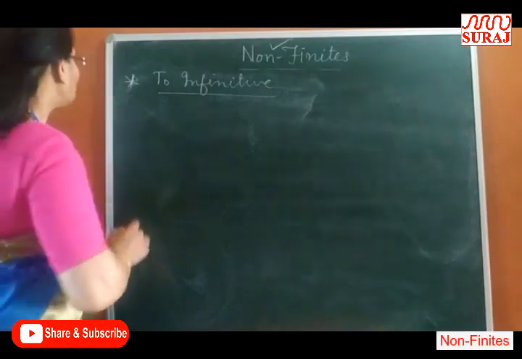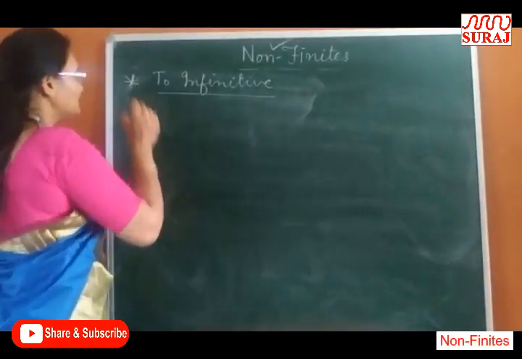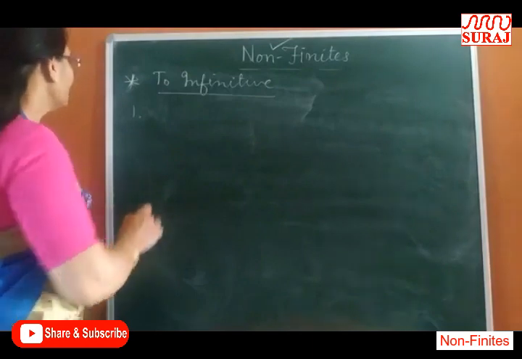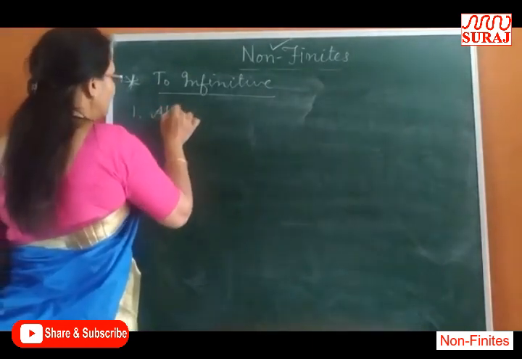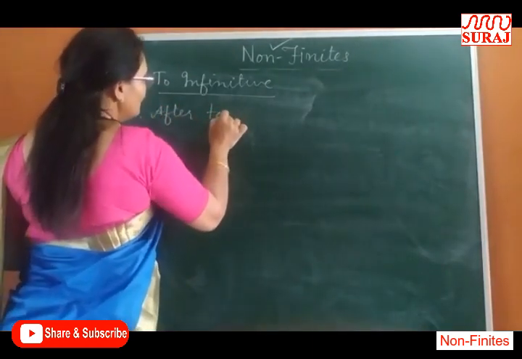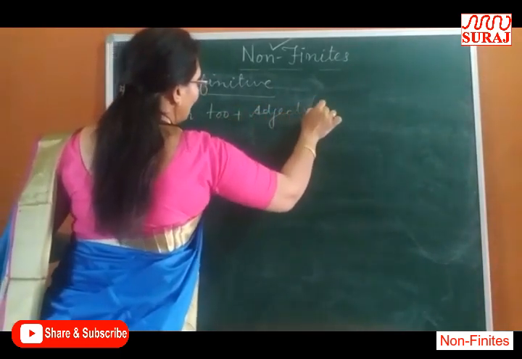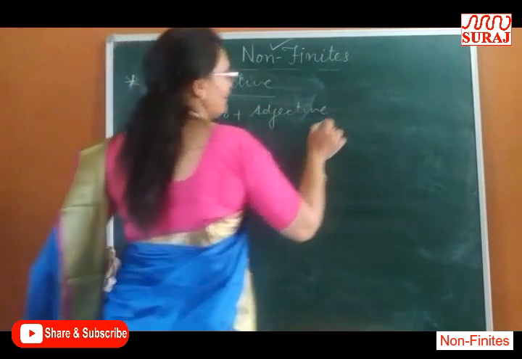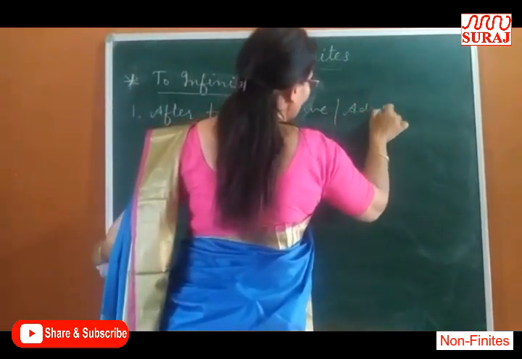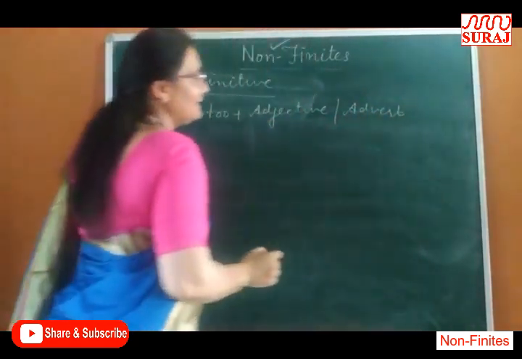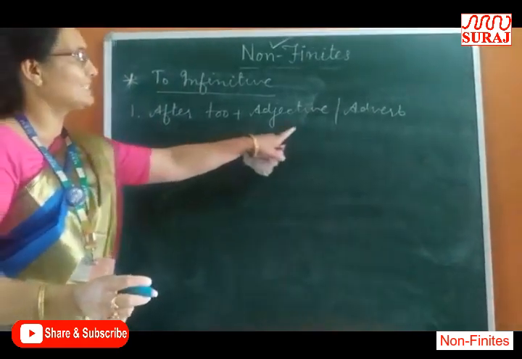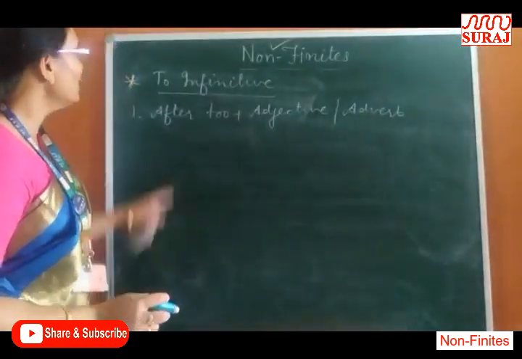In a sentence, number 1: after too plus adjective or adverb. If you find in the sentence too plus adjective or adverb, we will use to infinitive.